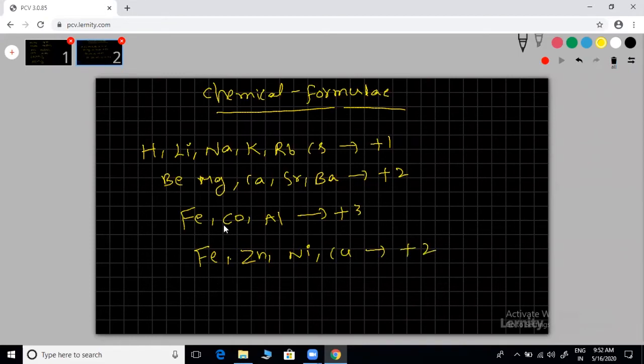But the difference when you get +2, +2, there may be a question. Suppose I'm going to represent iron 2, I will write Roman numeral II like this. This indicates iron is +2. Iron III means the oxidation state here is +3.